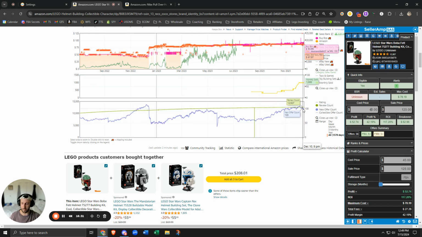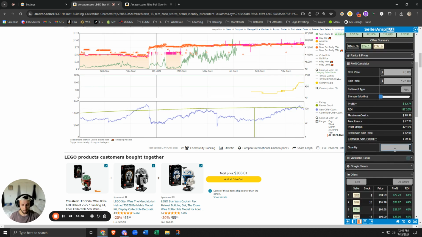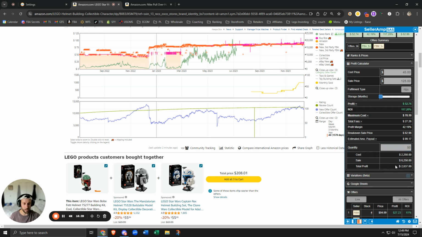Yes, there's a lot of sellers, but some of these people only have a few. I have like 50. So the cool part about this is you can actually put the quantity, like I just said. So 50. Now I can see how much profit I have just from sitting on Lego sets. Now, yes, there's a cost to carrying items. There's a cost to holding inventory. But if you know you're guaranteed profit and you work maybe a 9 to 5, or maybe you just do this as a side hustle, it's worth it. And don't be fearful of these. These were just regates. They weren't IP complaints. You can see Amazon doesn't really care. As long as the invoices are authentic, they probably won't care.